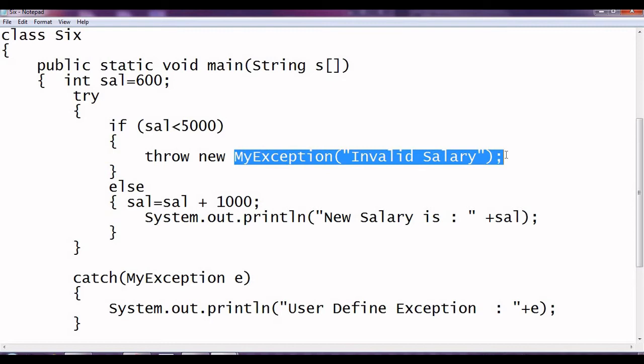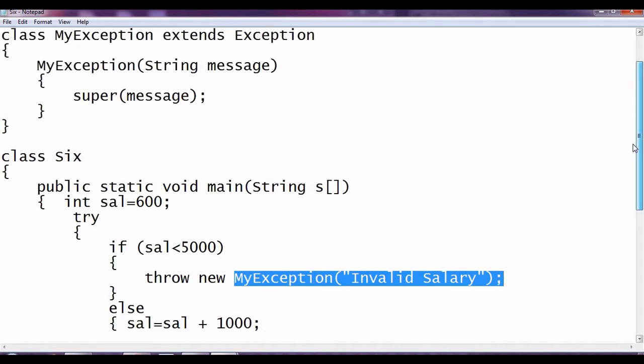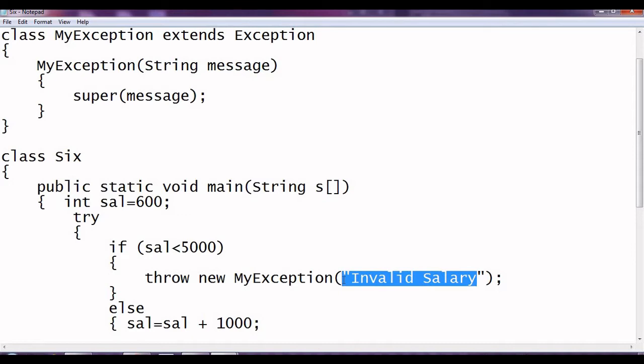Basically we have to create one error object and throw it. MyException is one class which has already been made by us, and we have a constructor with one argument. So this invalid salary will be passed as a message over here.